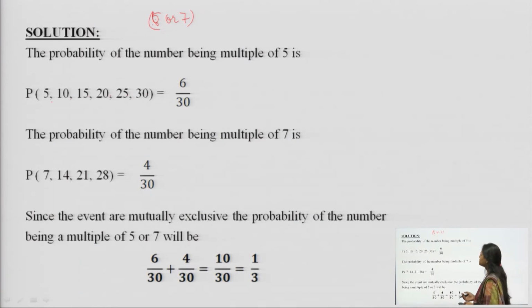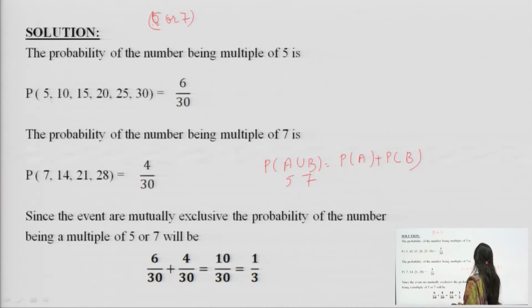So, what happens here is, this is P(A union B), which is equal to P(A) plus P(B), where A is multiples of 5 and B is multiples of 7. I have added 6 over 30 plus 4 over 30, which is equal to 10 over 30, equal to 1 over 3. You can leave the answer here as well.